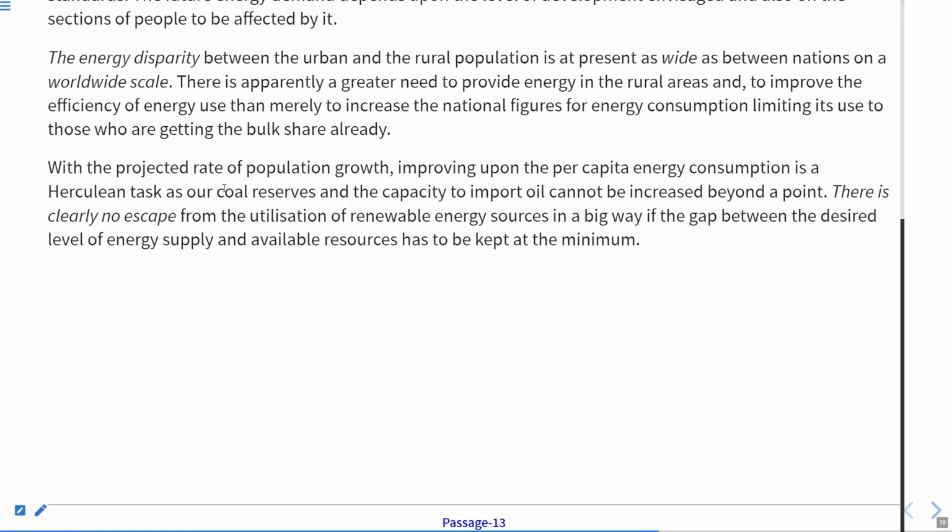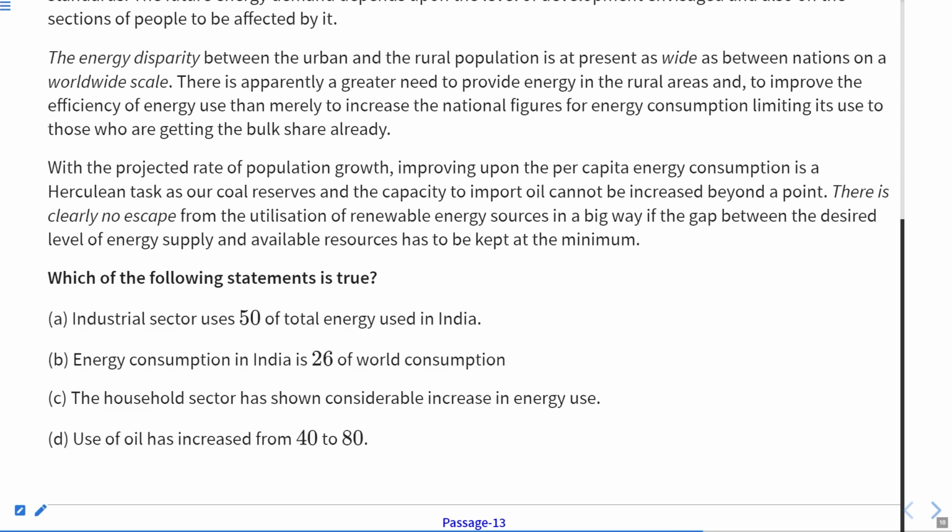Now the next question is, which of the following statements is true? In this situation, we will be given several statements and we will be asked to find out the correct or the true statement. So we have to look at each and every statement one by one. Now let us see the statements. First, industrial sector uses 50% of the total energy used in India. As we have already seen, industrial sector consumes near about half of the total consumption. So obviously it is around 50%.